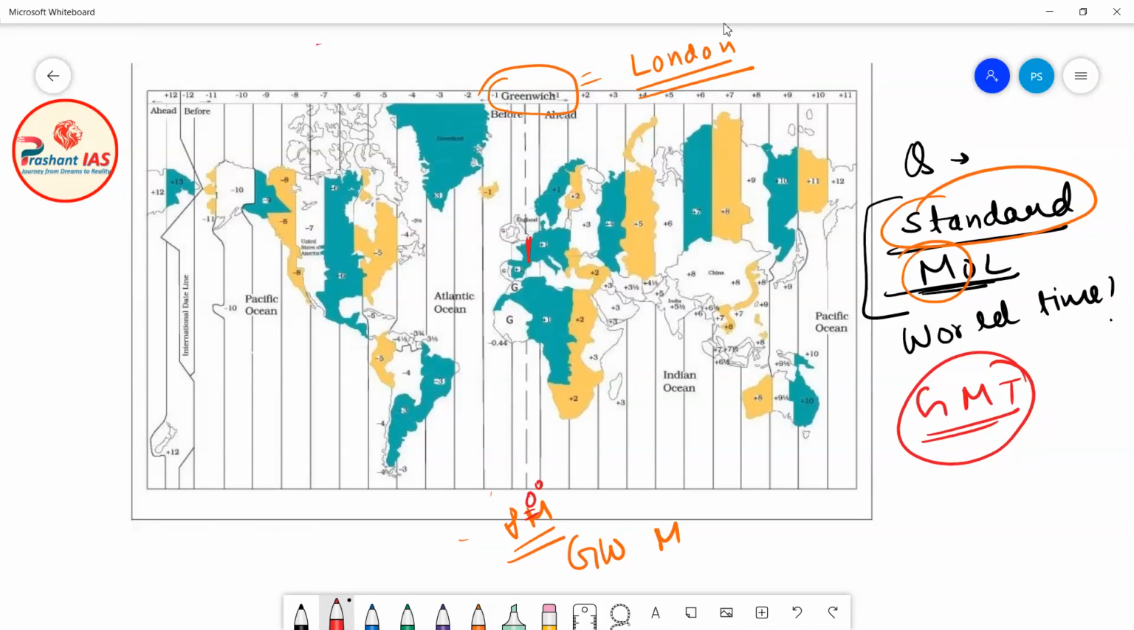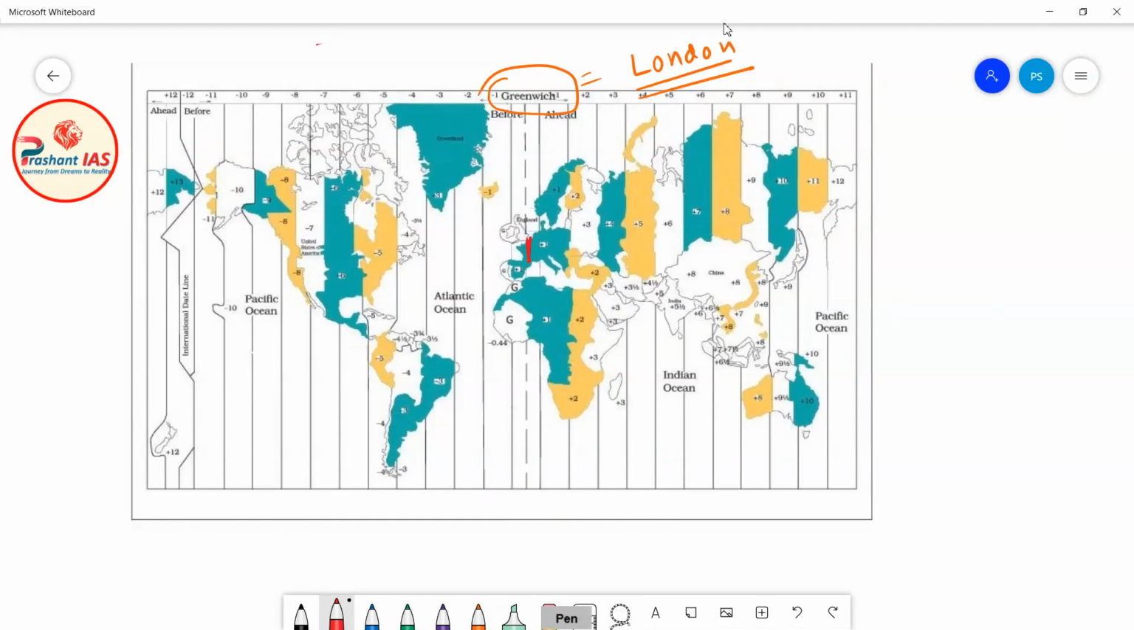Now friends, on the world map, you can see that this is the 0 degree meridian of longitude, so this is called the prime meridian or Greenwich meridian. Now you can see that this is east direction, and this is west direction. I just told you that the earth rotates from west to east.